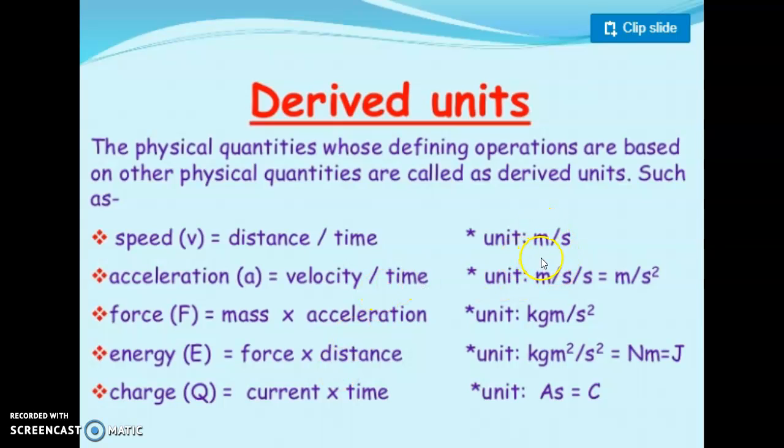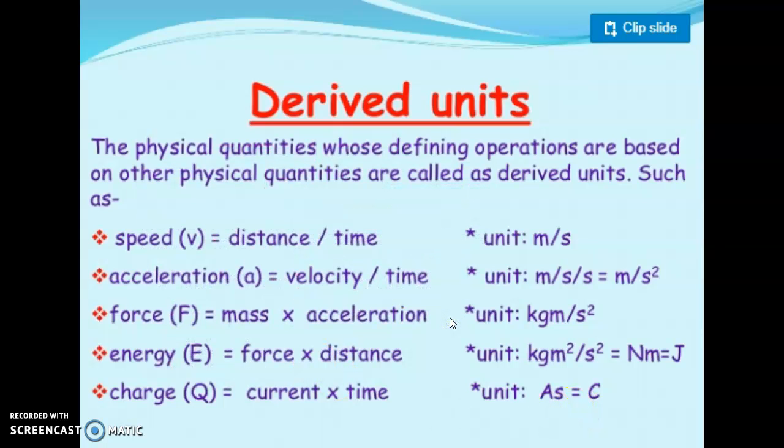Speed's unit is meter per second. Meter is the unit of length, s is the second. Similarly for acceleration, meter per second square. For force, kg meter per second square. For energy it is kg meter square per second square, or we may write it as a joule. For charge it is ampere into second, that is considered a coulomb.